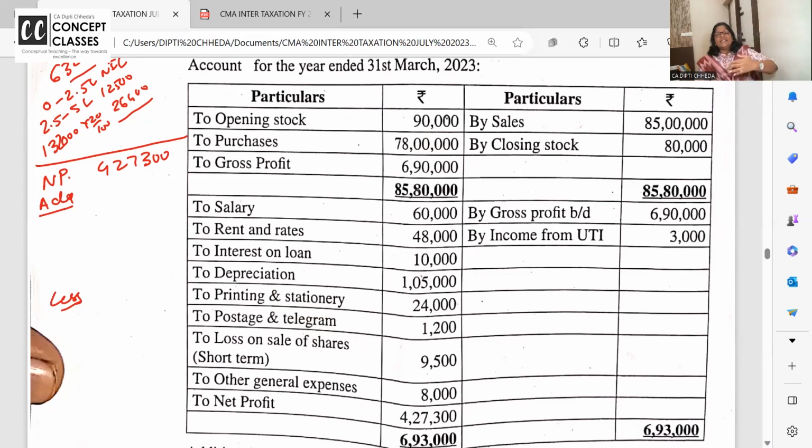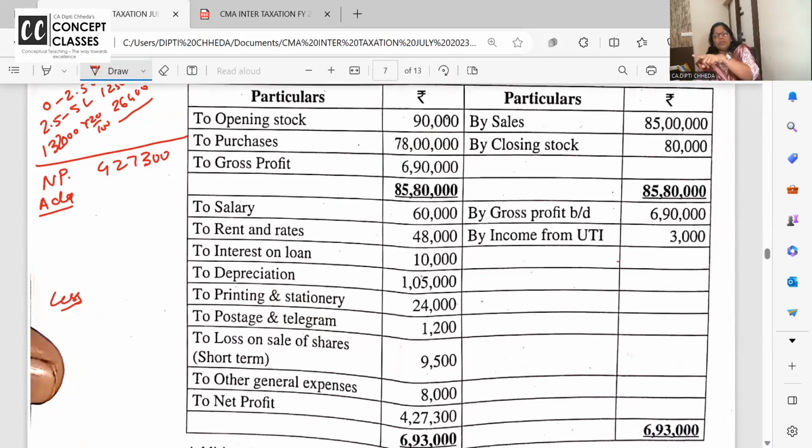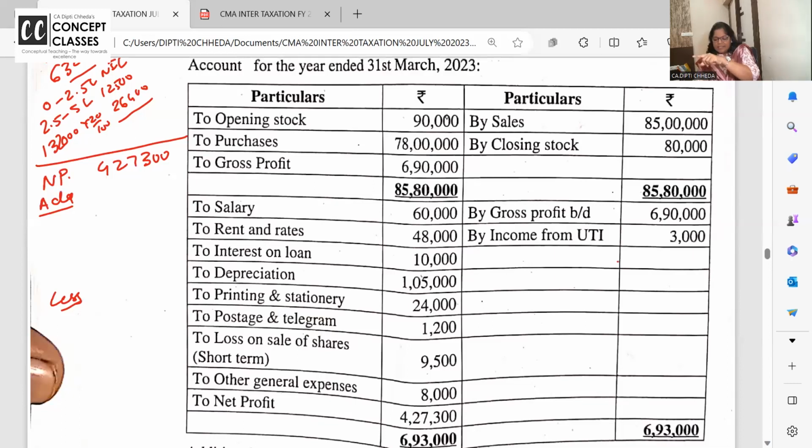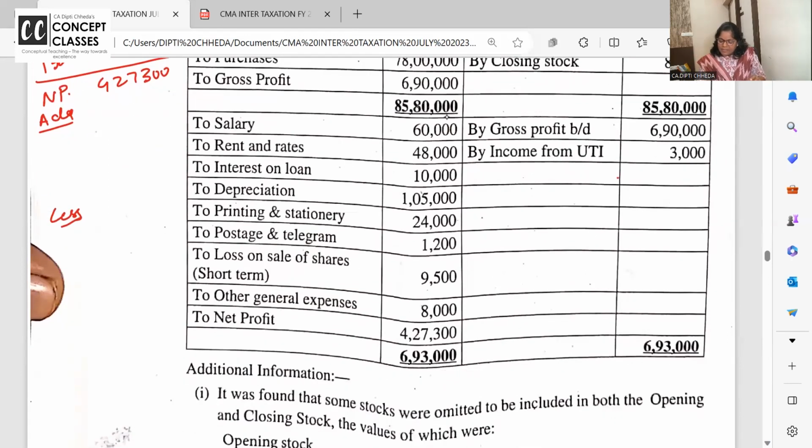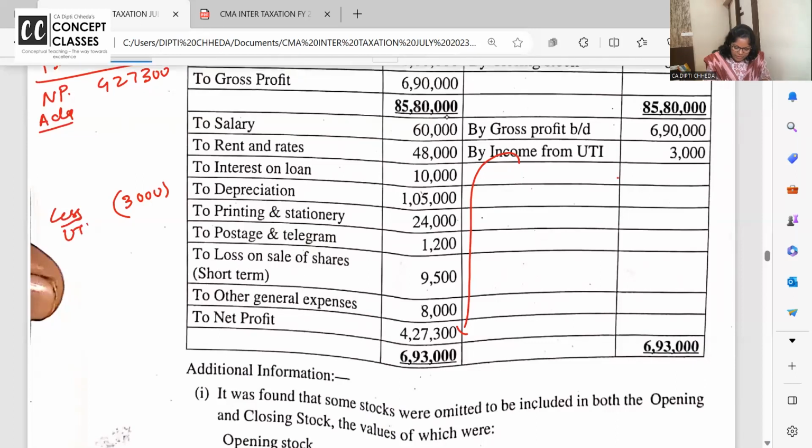First look at the credit side, and whatever is not related to business, remove it. Like sale, closing stock, GP, income from UTI. Income from UTI, where is it taxable? Other source. But because it is given in the P&L credit side, it's a part of the total income. Remove it, less, because it is taxable in other source. UTI income.